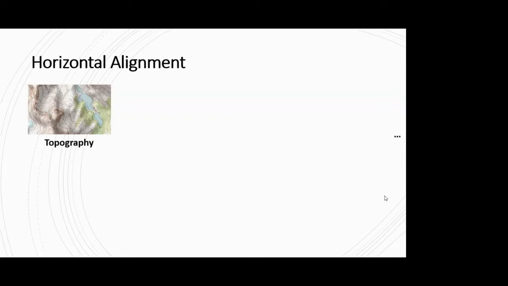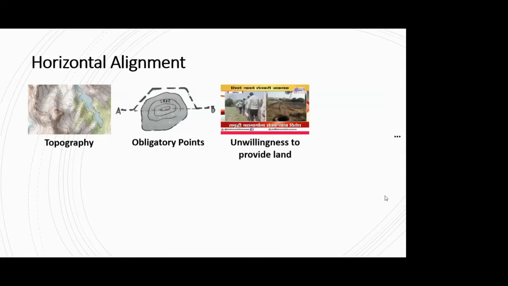So if you have a topography forcing you to change the direction of your alignment, or you have obligatory points that we have seen in the first unit, and one of them is shown here, that you have a lake and then you have to take a detour.